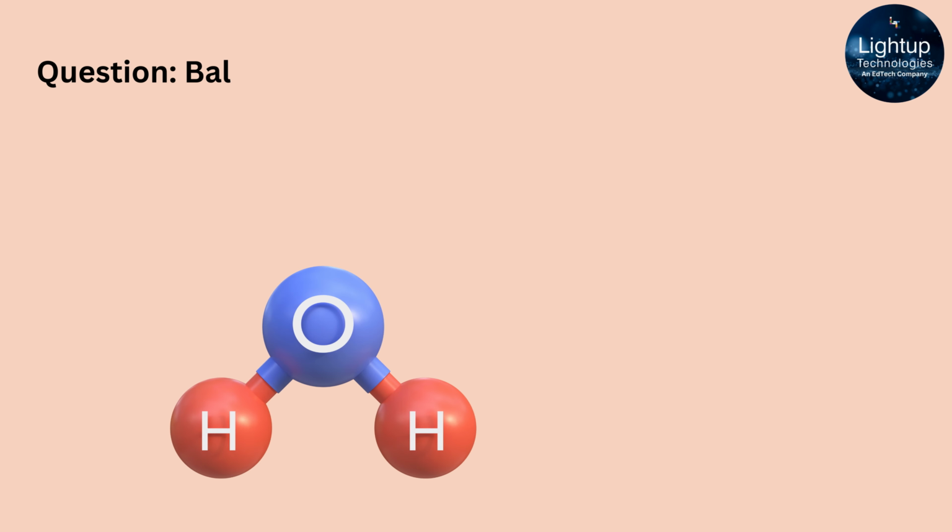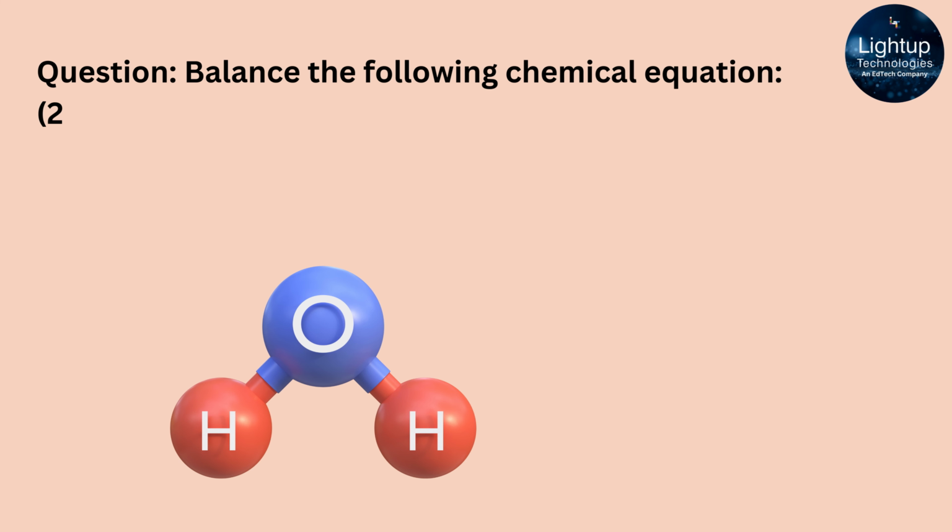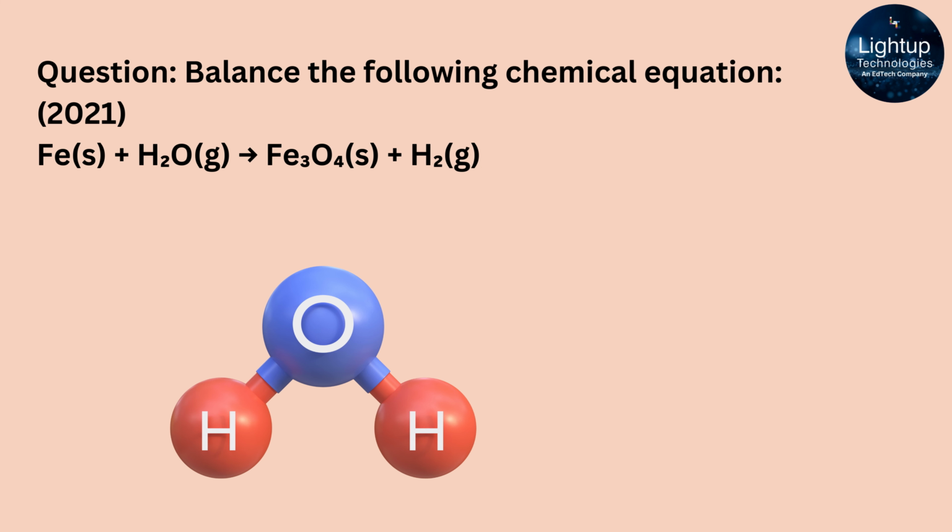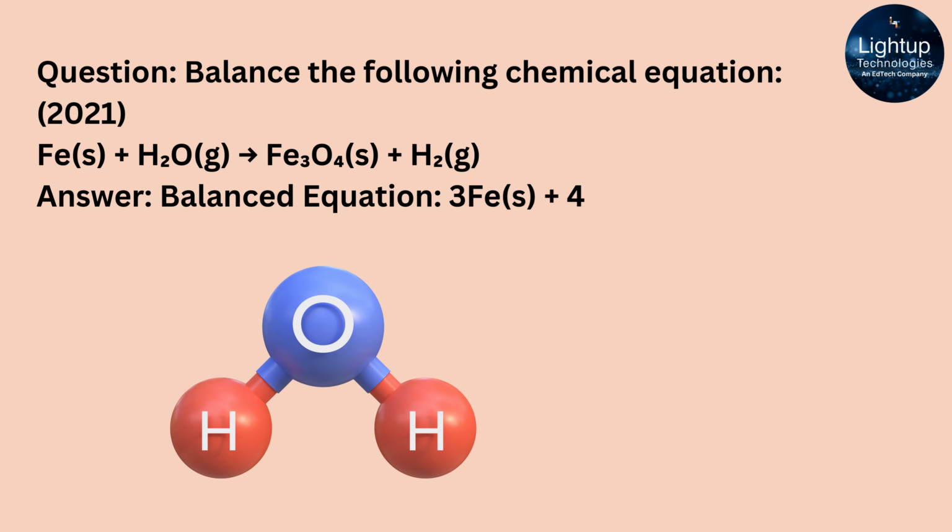Balance the following chemical equation: Fe(s) + H2O(g) → Fe3O4(s) + H2(g). Answer: the balanced equation is 3Fe(s) + 4H2O(g) → Fe3O4(s) + 4H2(g).